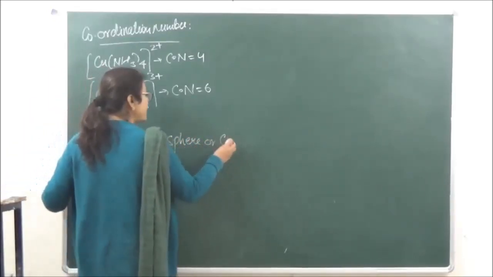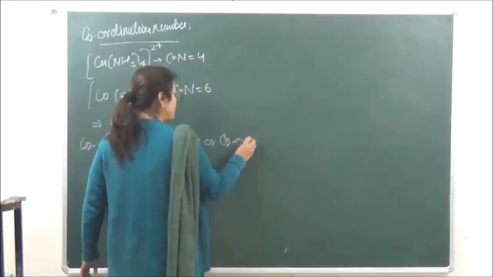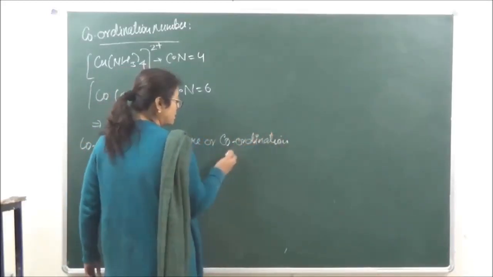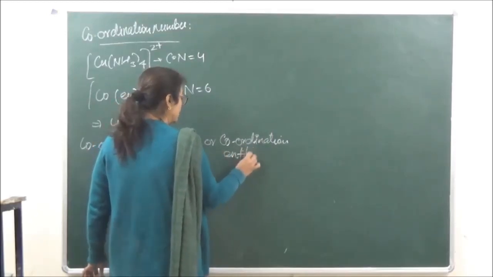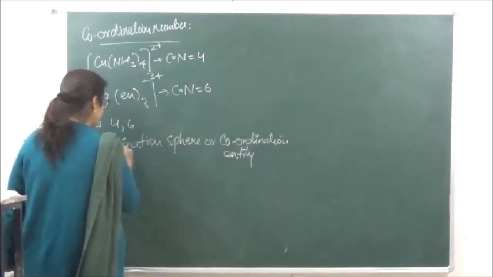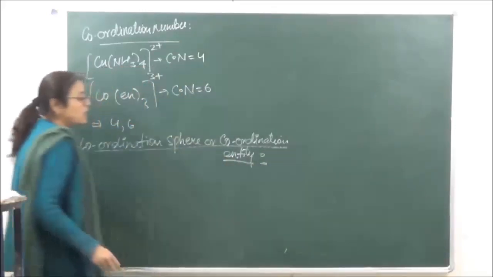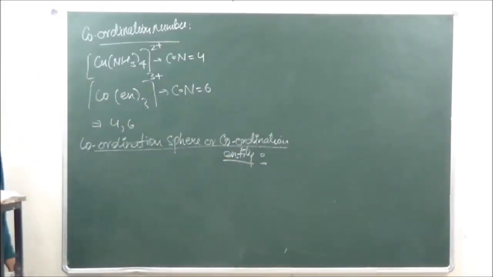Coordination sphere or coordination entity. Now what is coordination sphere or coordination entity?